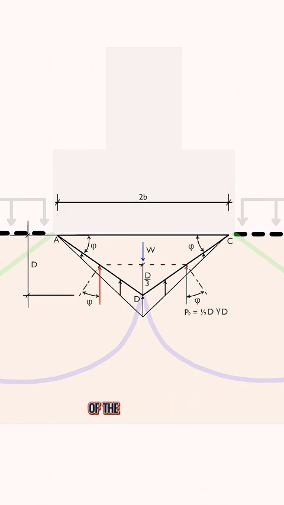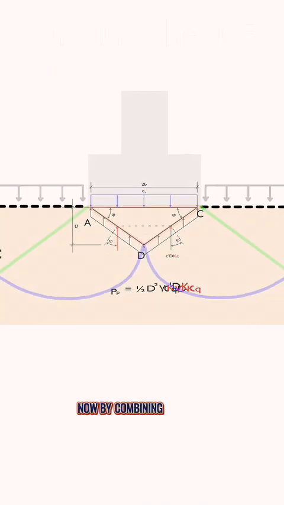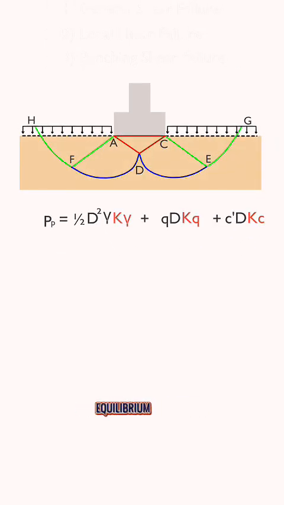Since the depth and the height of the triangle are the same in this case, the expression becomes proportional to the square of the depth. This gives us the total resultant force, as shown in the figure. Now, looking at the surcharge distribution, we can see it forms a rectangular load shape due to its uniform nature. This results in the following pressure diagram. In this case, the resultant force is directly related to the magnitude of the surcharge and the depth at point D. Similarly, the cohesion diagram follows the same shape, but here it's scaled by the cohesion value multiplied by the height at point D. Now, by combining all these values, we arrive at the following equilibrium equation.